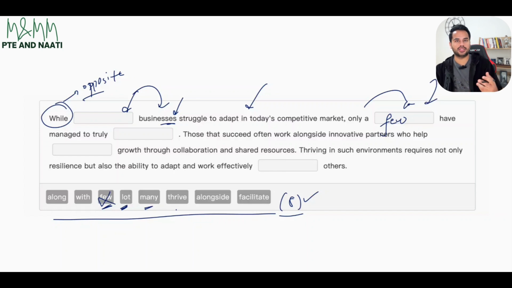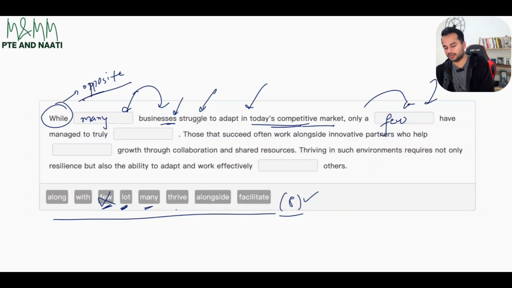Many means more than one. So the word many can fit over here when I say while many businesses, more than one business. Many businesses struggle to adapt in today's competitive market. That means they are struggling in today's market. Only a few, a handful of those many businesses have managed to truly dash. So we need a word opposite to the word struggle, because the word while is an opposite connector.